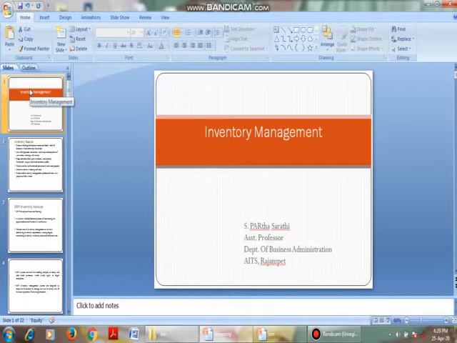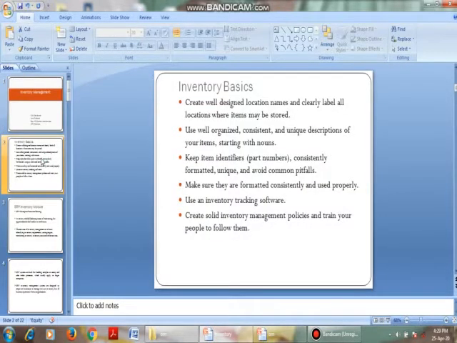Okay. First of all, what is inventory? Inventory is nothing but the stock. It may be the raw material, it may be the semi-finished goods, that is work in process, which is under the production process, and the final product, that is finished goods. So we can simply say that inventory is nothing but raw material, work in process, and finished goods. Okay. Now every business wants to utilize the inventory.